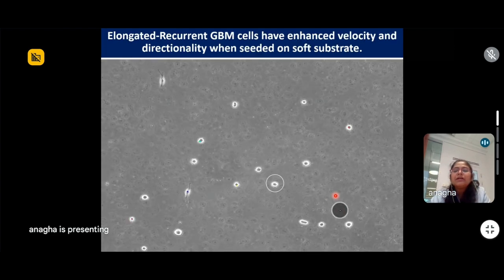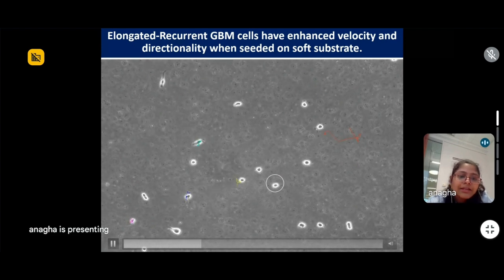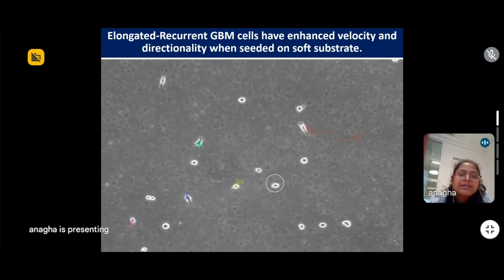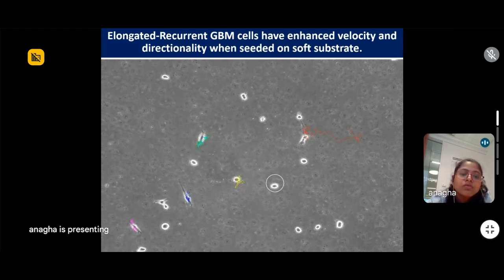For that, we did a live cell imaging of these cells and captured the trajectory of these cells. And as you can see here, the elongated cells are moving more as compared to the circular ones, which are just moving around. They're not going anywhere. There's no directionality in their movement, and there is no displacement also.